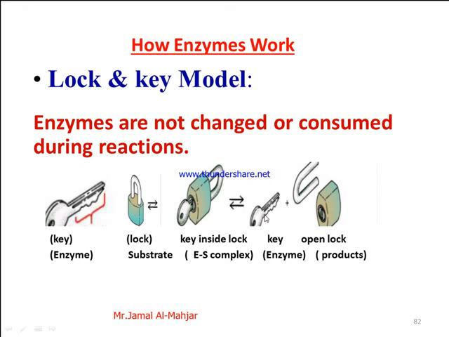So that means the key is not used up during the reaction; it just speeds up the reaction and comes out as it was, without any change.